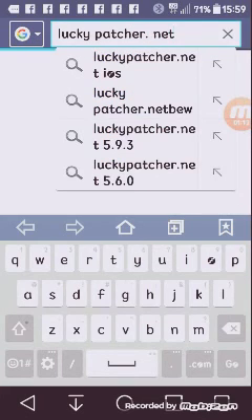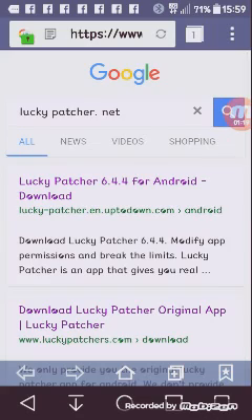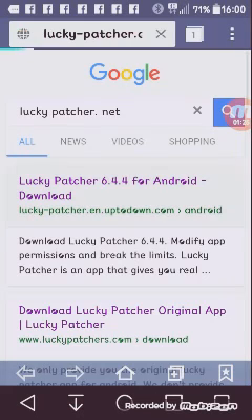This is the website you'll have to get to download it. You just need to wait for it to load, and it will come up with Lucky Patcher 6.4.4 for Android download. Click on that and it will load.